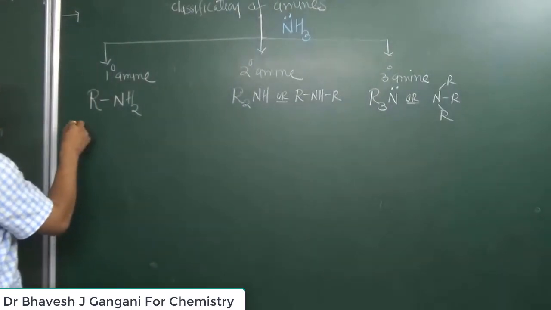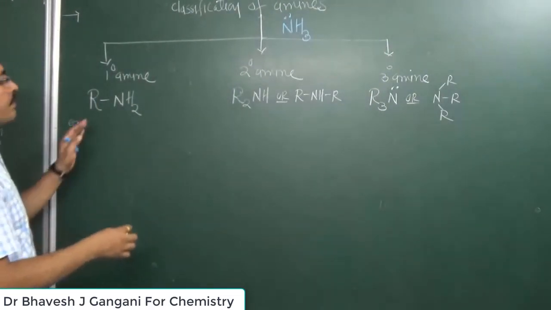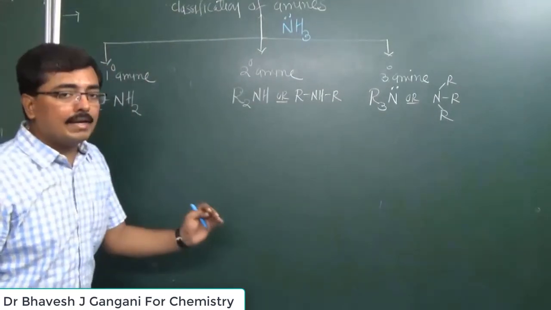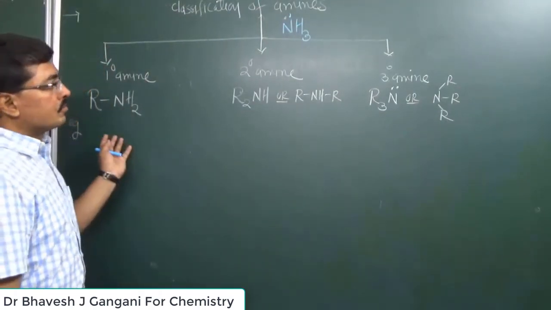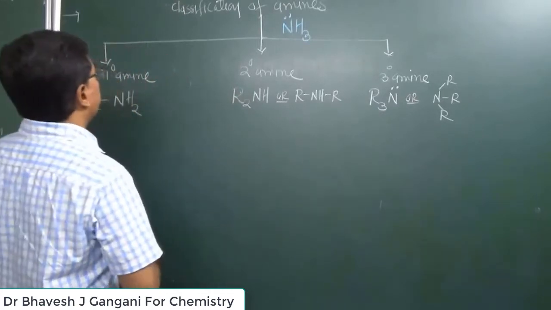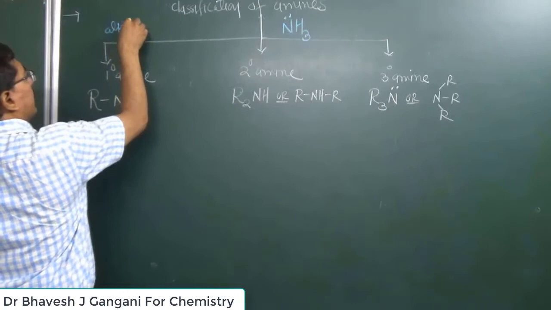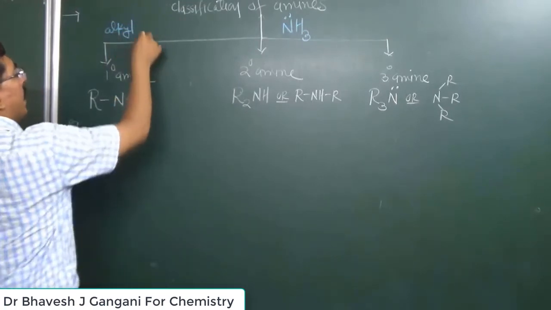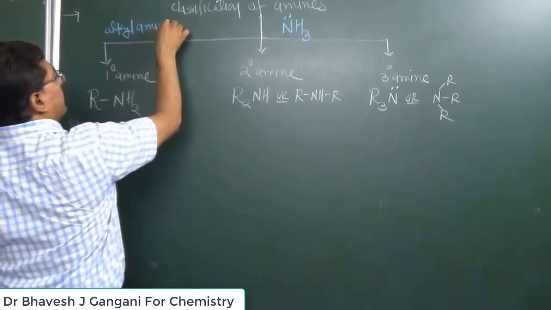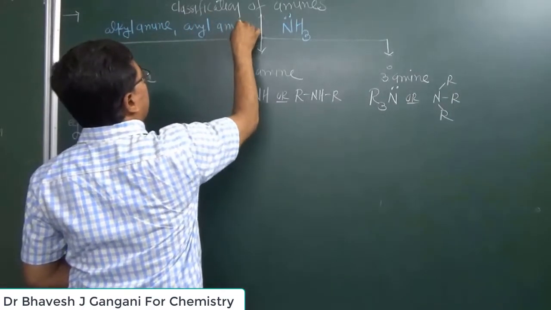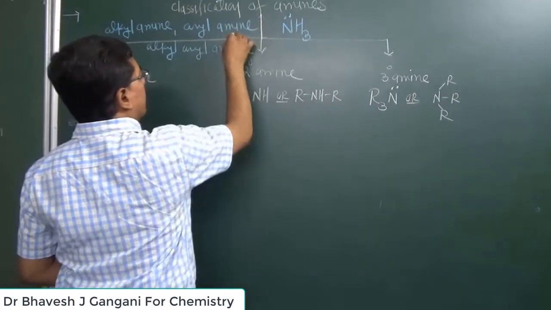Now, examples of this. Suppose all primary amines are classified in 3 categories: alkyl amine, aryl amine and alkyl aryl amine. So all these 3 different types of amine are further classified in 3 categories. Each and every one has 3 different types: first alkyl amine, second aryl amine, and third alkyl aryl amine.